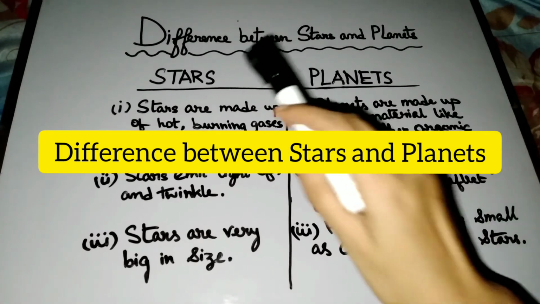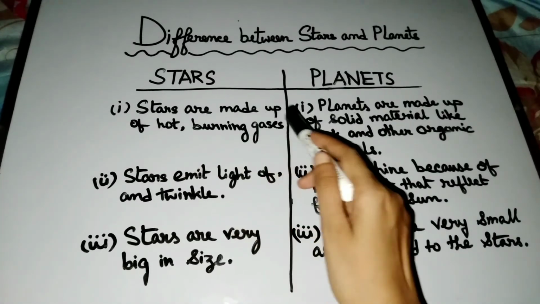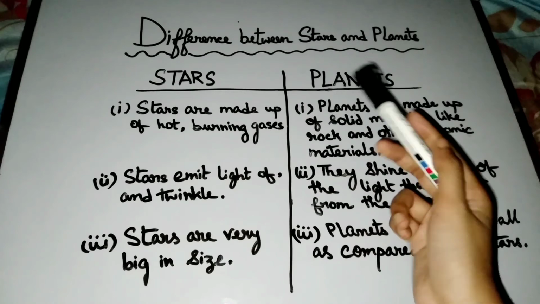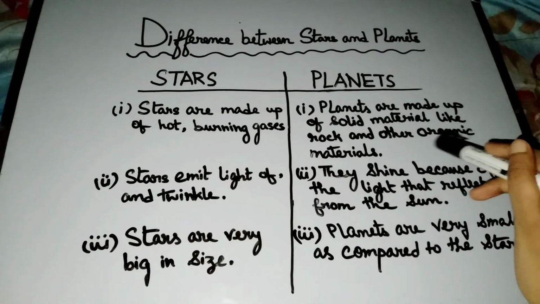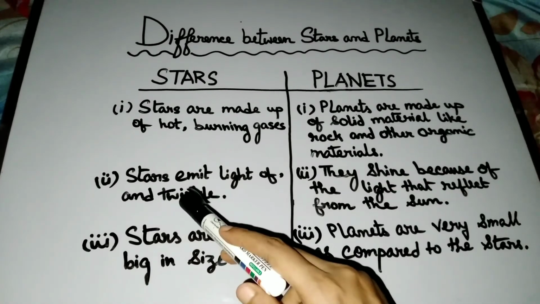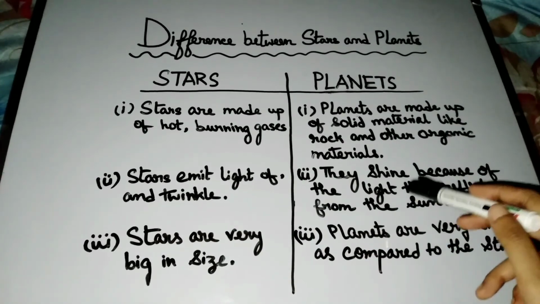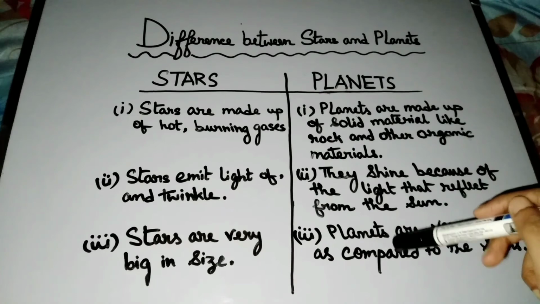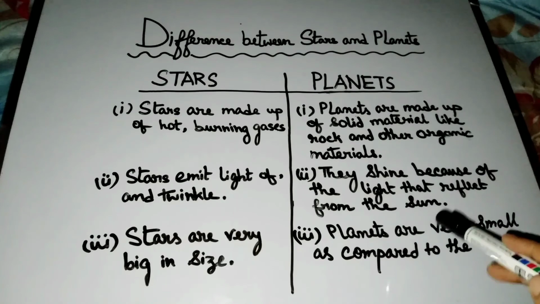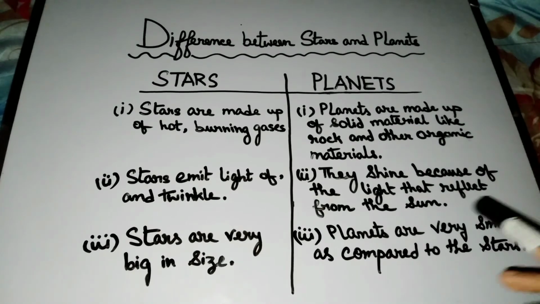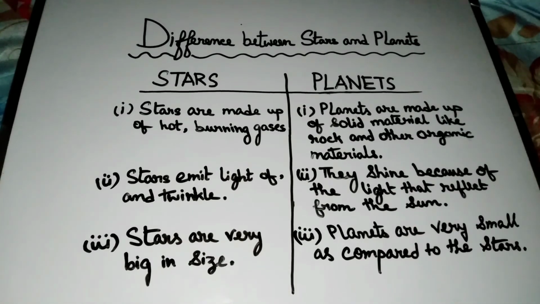Now what are the differences between stars and planets? Stars are made up of hot burning gases, already we know that. Planets are made up of solid material like rock and other materials. Number 2, stars emit light and they can twinkle. Planets shine because of the light they reflect from the sun. And the last one, stars are very big in size and planets are very small as compared to the stars. These are the basic differences between the stars and the planets.